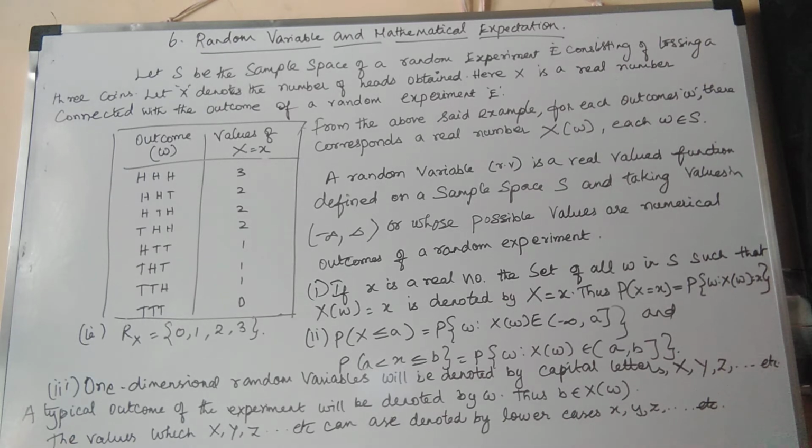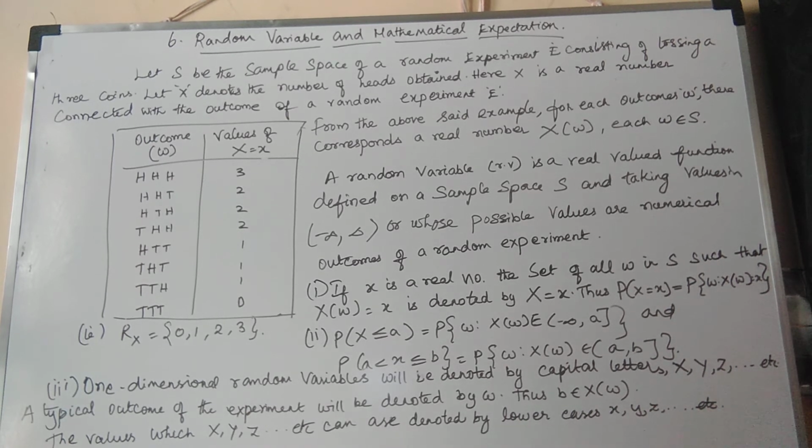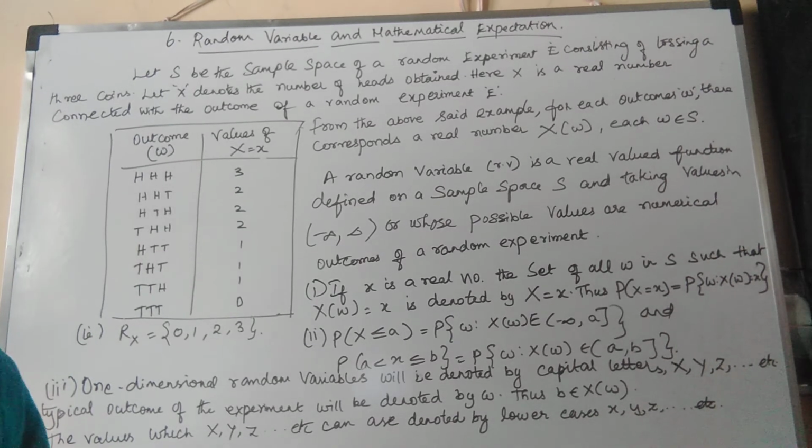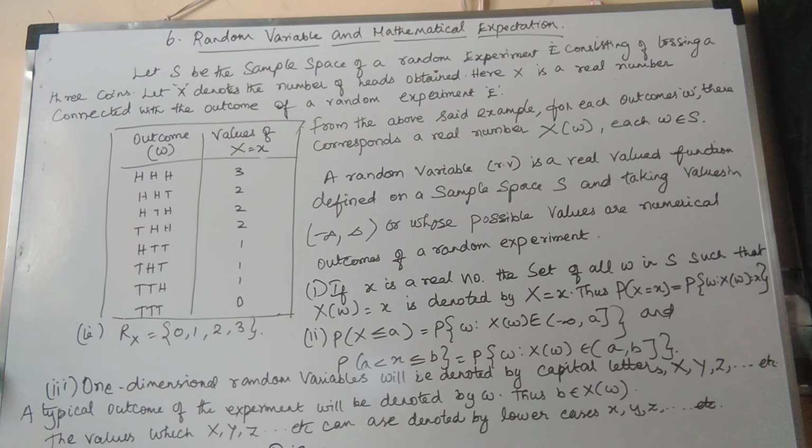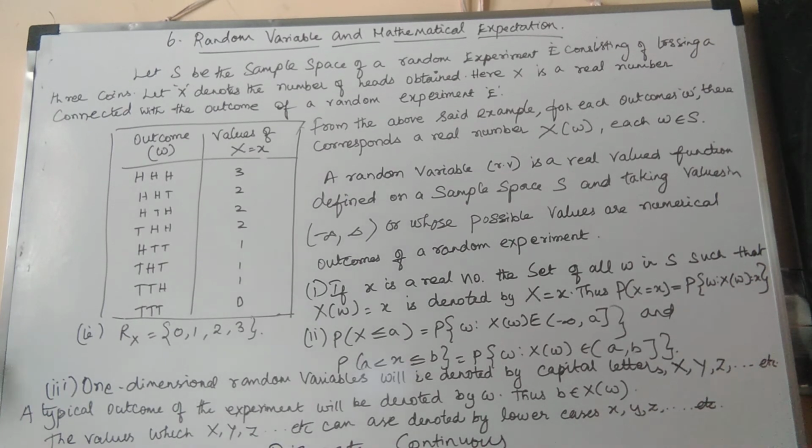So for a random variable, you are going to use a probability function. There are different types of random variables. There are two types: one is the discrete random variable, another is the continuous random variable. We will define each term separately and accordingly do the sums.